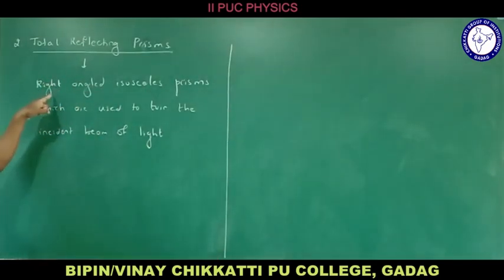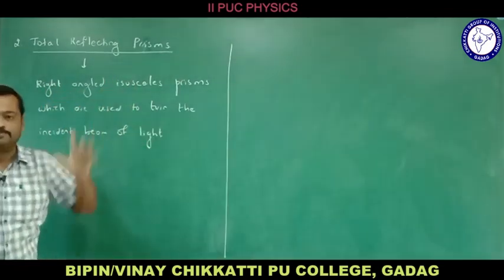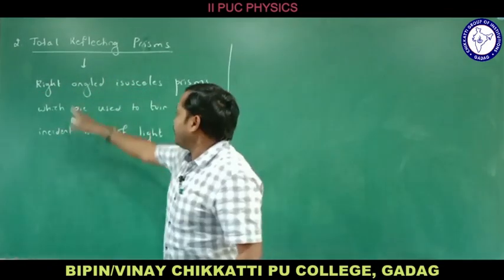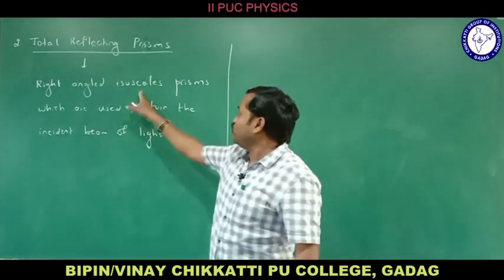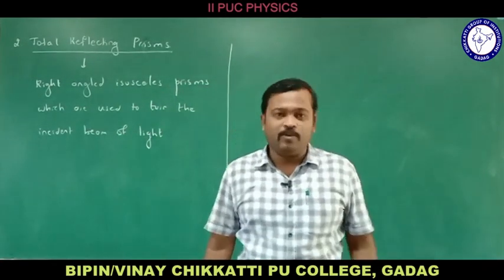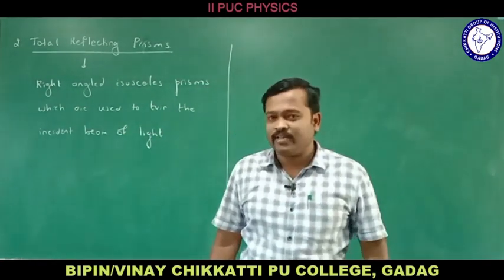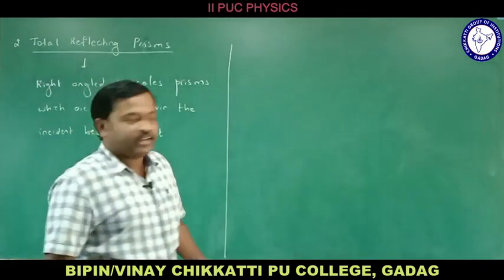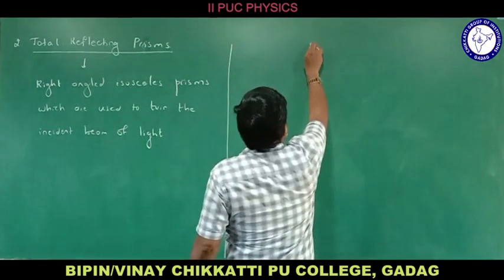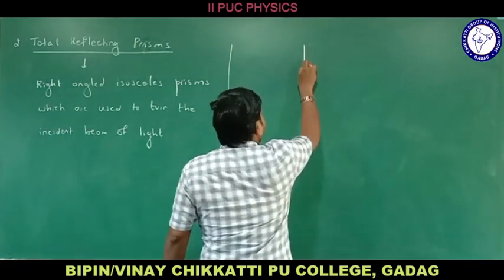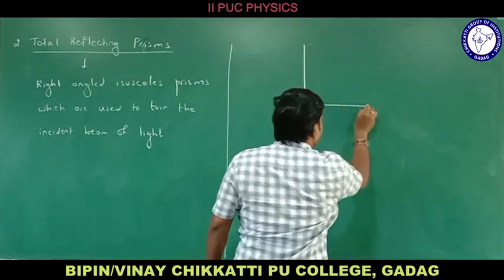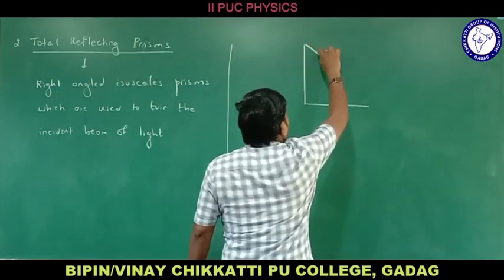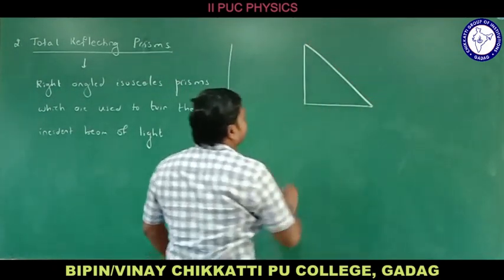First of all, they are right-angled isosceles prisms. Right angled means one angle must be 90 degrees. Isosceles means two sides will be equal. Let us take such a prism and see its applications. Let me consider this is a right-angled prism.